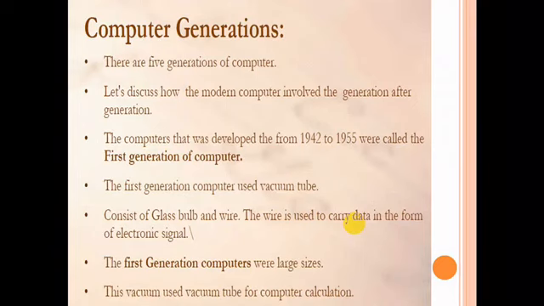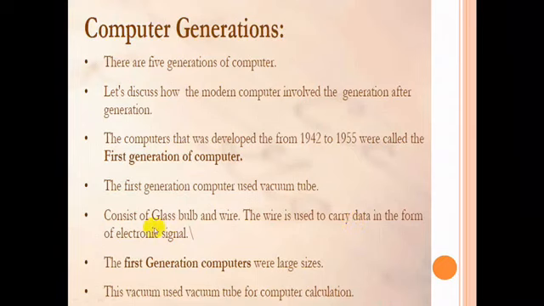The first generation was characterized by the fact that it operated on the principle of thermionic emission. Actually, we can say the computer was developed with the help of vacuum tubes, which consist of glass tubes and wires, and the wire is used to carry data in the form of electronic signals.